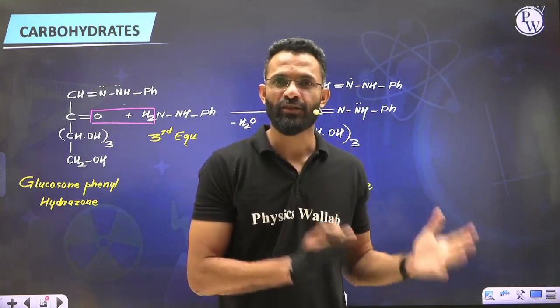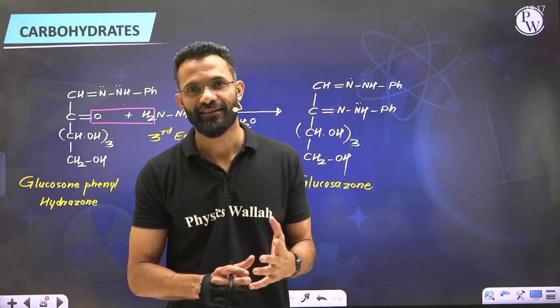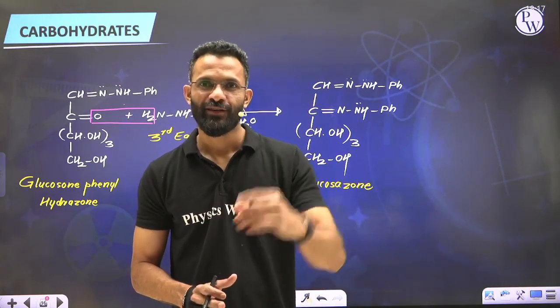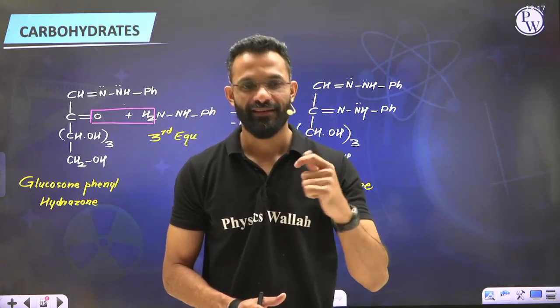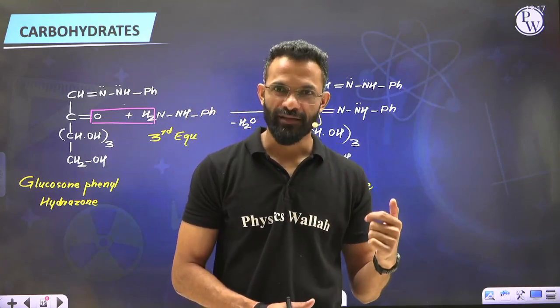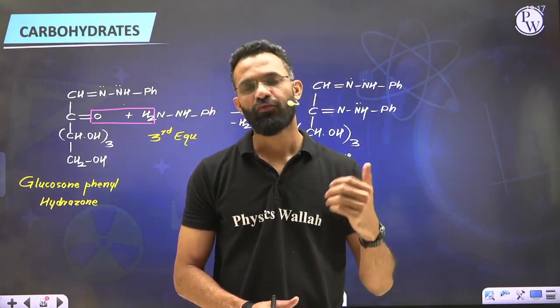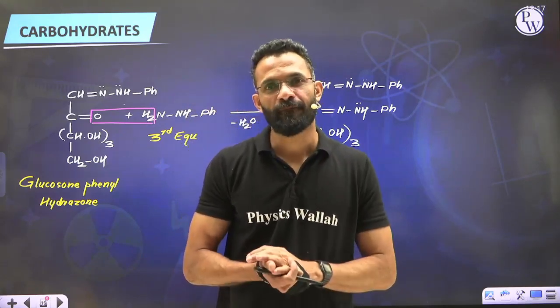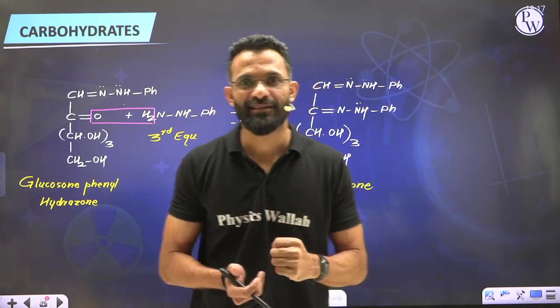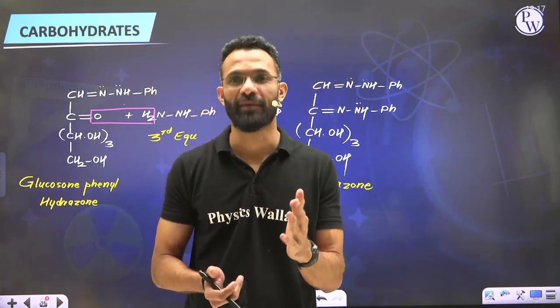When we see the structure of glucose, how do we write it? We write 6 carbons in a straight chain. The first carbon we make an aldehyde, the bottom carbon a primary alcohol, and then we have 4 more secondary alcohol groups in between. Now, how do we ensure that glucose has only 6 carbon atoms?